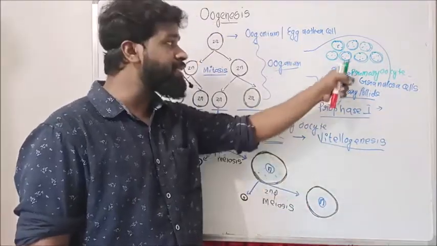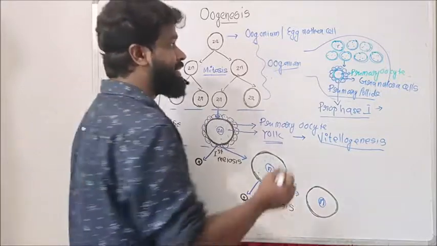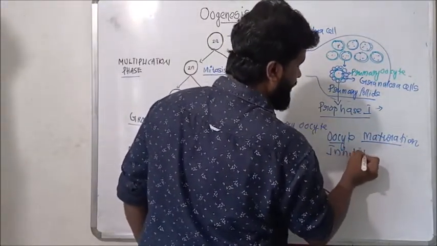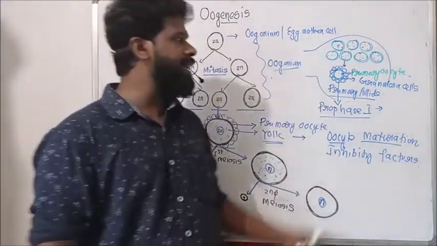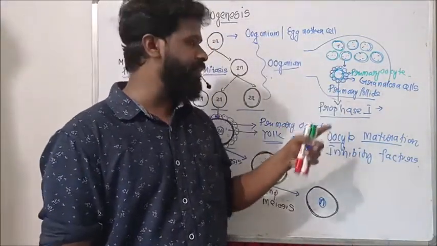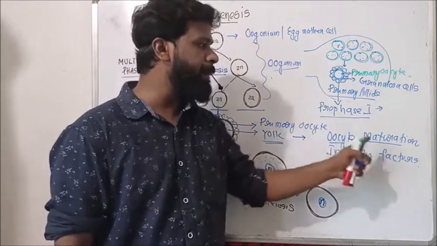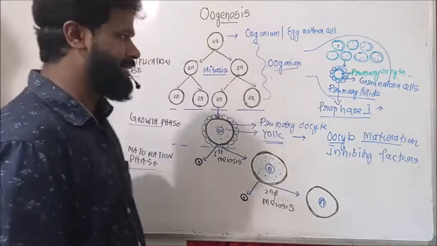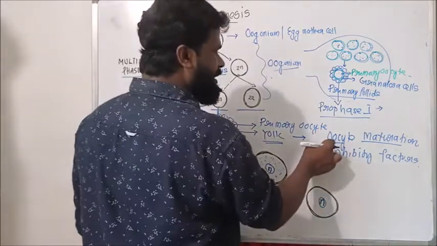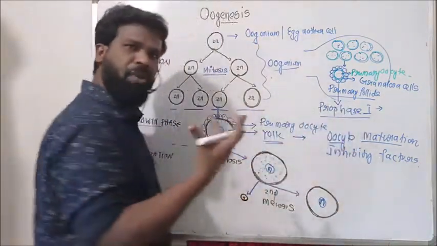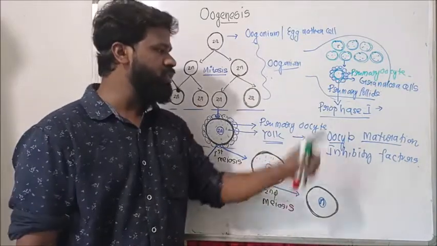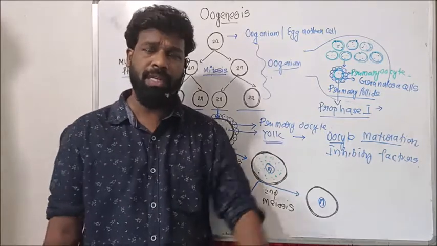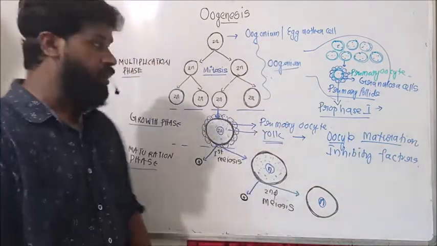But the follicular cells of this primary follicle secrete some oocyte maturation inhibiting factors. These oocyte maturation inhibiting factors retain this prophase stage in this embryonic stage.